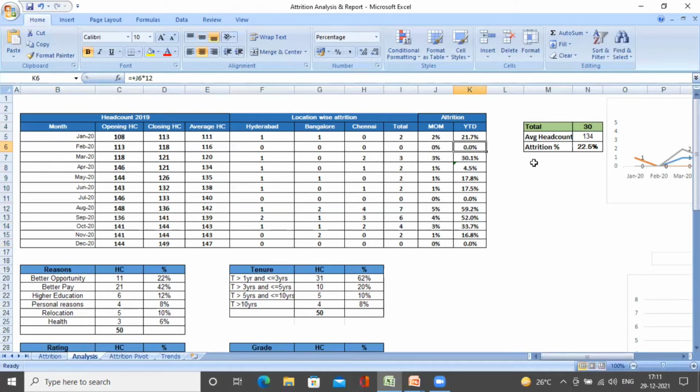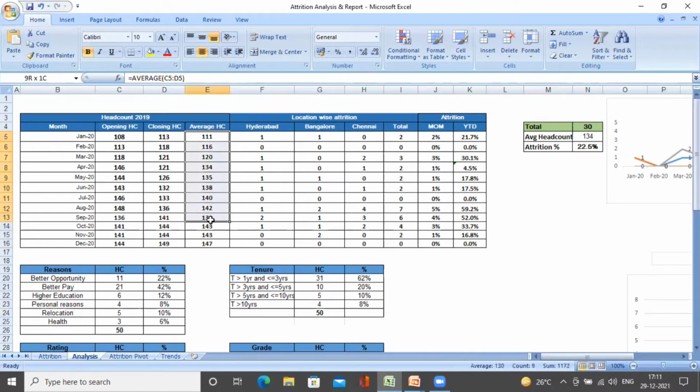So in case we are doing it for the month of January, it would be total attrition by average headcount into 12 by 1. Similarly, for the month of October, it would be total attrition till that month, by my average headcount till that month, into 12 by 10. So for the year 2019, the total attrition we had is 30.